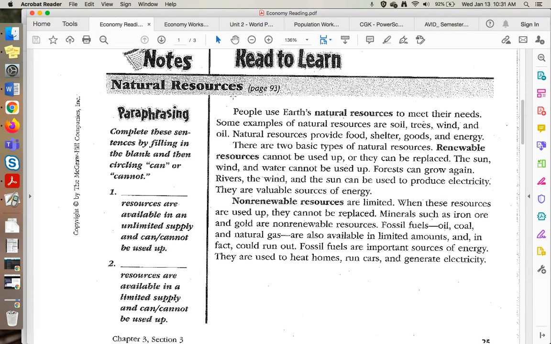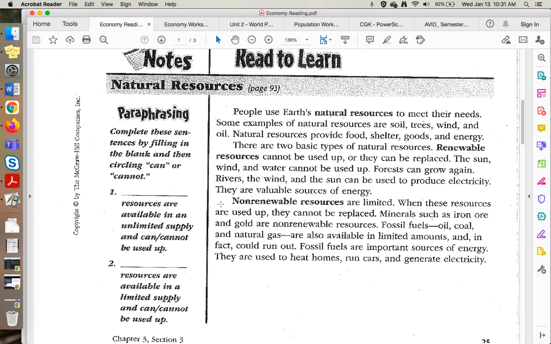Natural resources. People use Earth's natural resources to meet their needs. Some examples of natural resources are soil, trees, wind, and oil. Natural resources provide food, shelter, goods, and energy. There are two basic types of natural resources. Renewable resources cannot be used up or they can be replaced. The sun, wind, and water cannot be used up. Forests can grow again. Rivers, the wind, and the sun can be used to produce electricity. They are valuable sources of energy.